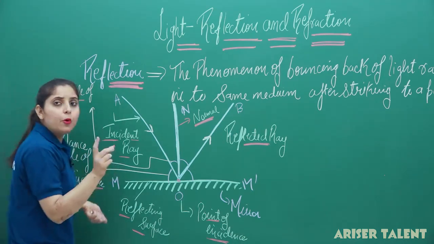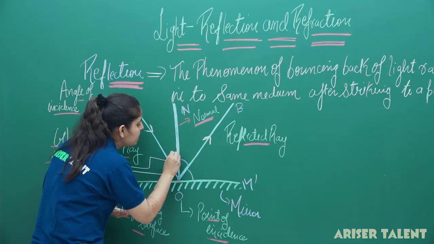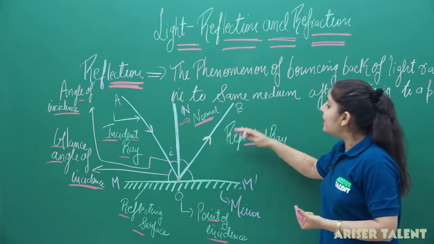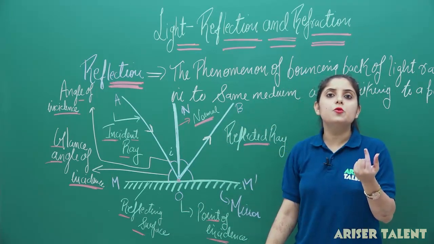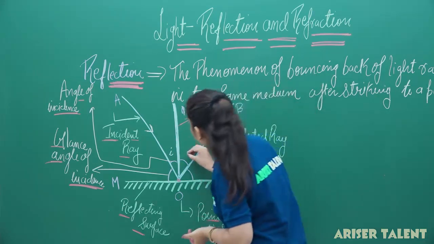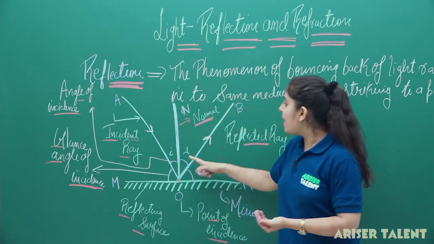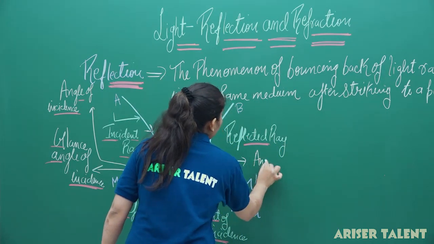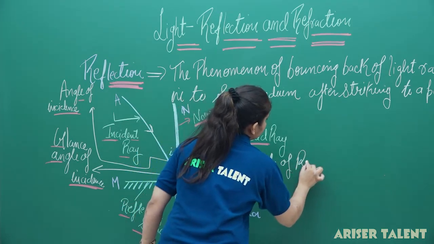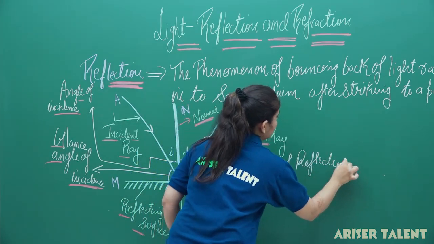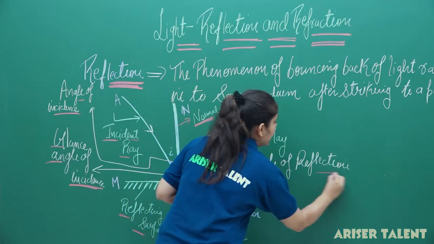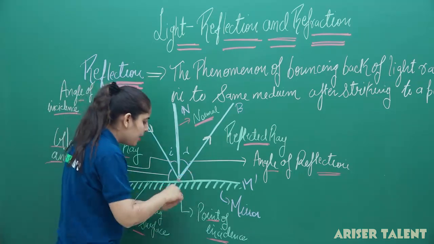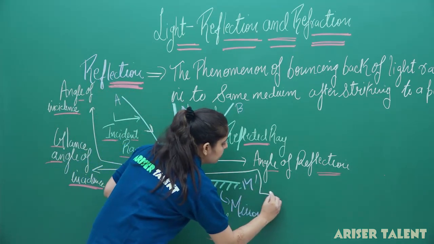Now, I am denoting the angle of incidence with the symbol small i. Now, you can see that the angle the reflected ray makes with the normal at the point of incidence is known as the angle of reflection. So I can denote it by small r, that is our angle of reflection. Now what is this? Just like the glancing angle of incidence, this is our glancing angle of reflection.